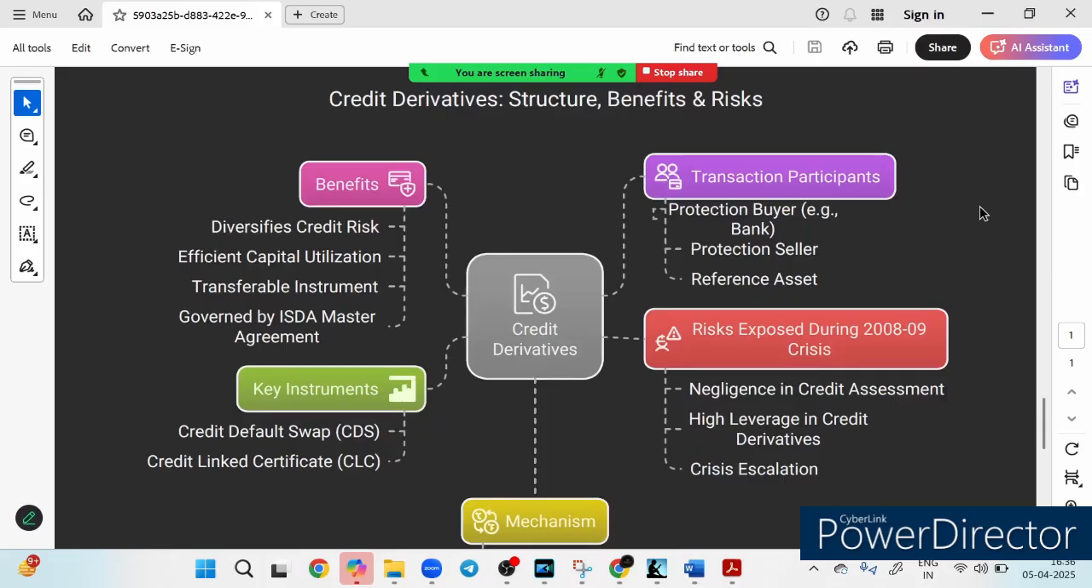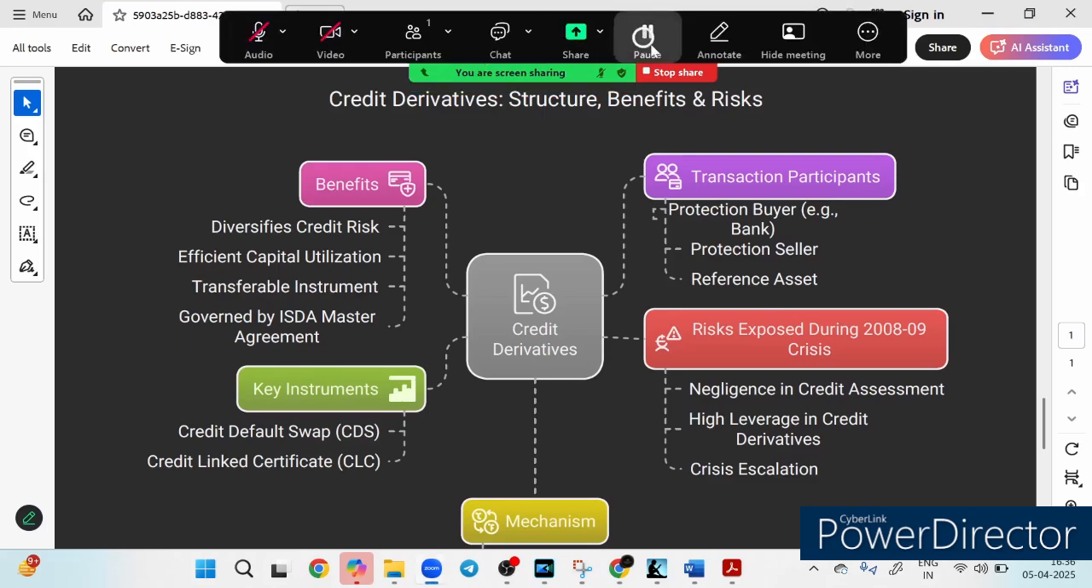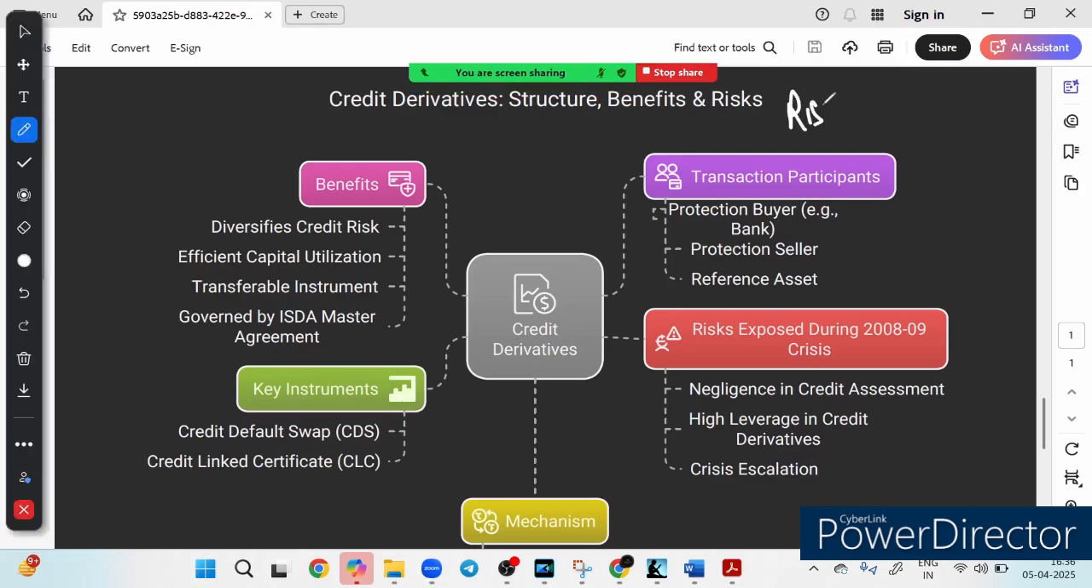These financial instruments allow risks to be transferred. So see what is happening here, just wait a minute. The risk is transferred from one person to another, right? Ensuring better capital efficiency. But are they risk free? Let's see. So first of all, let's look at the definition, right?